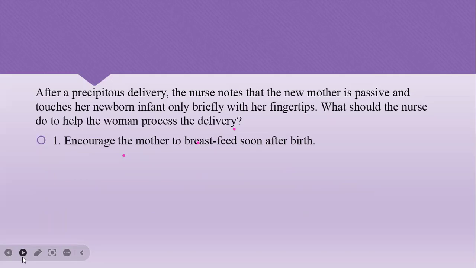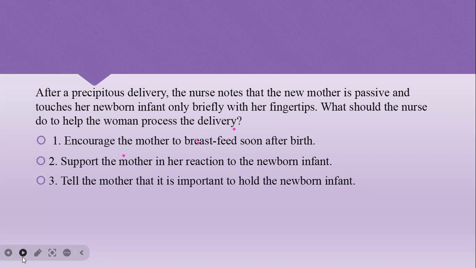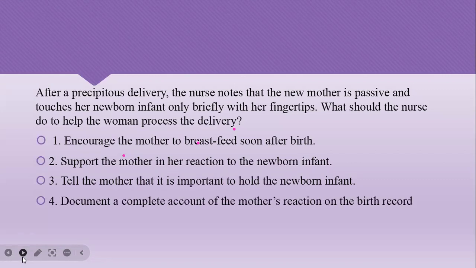Encourage the mother to breastfeed soon after the delivery, support the mother in her reaction to the newborn infant, tell the mother that it is important to hold the newborn infant, or document a complete account of the mother's reaction on the birth record. So the answer for this, can you guess? The answer is to support the mother in her reaction. Since it's a precipitate labor, you should know the duration of labor in the primigravida and the duration in the multigravida.